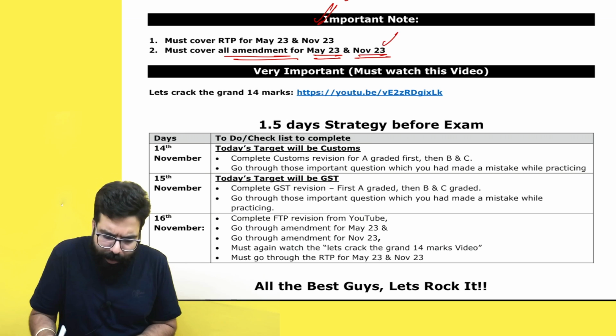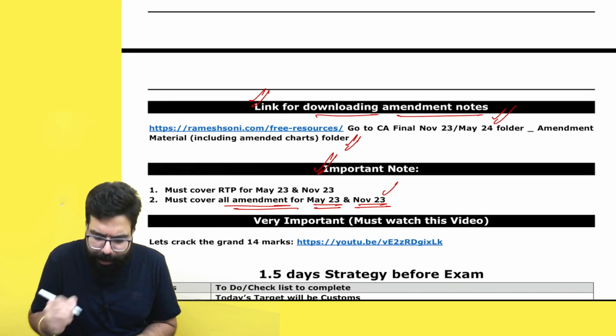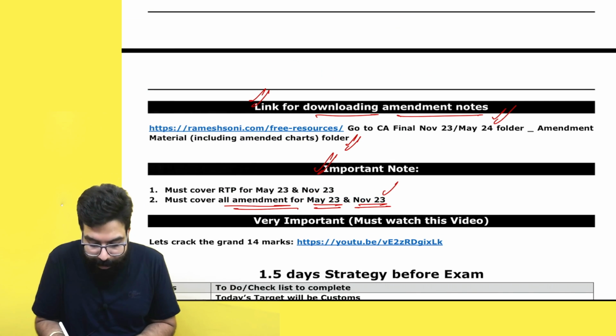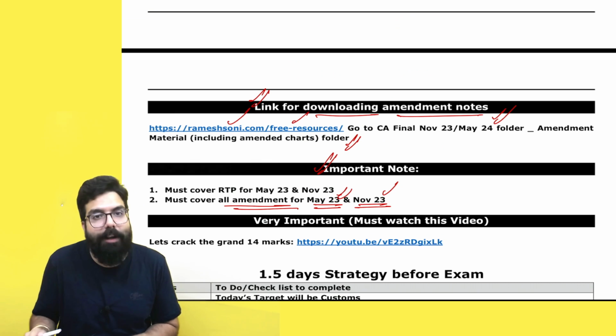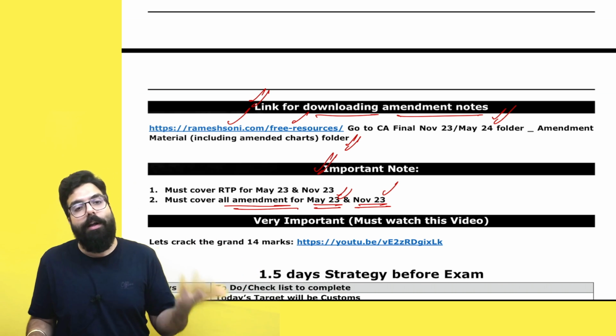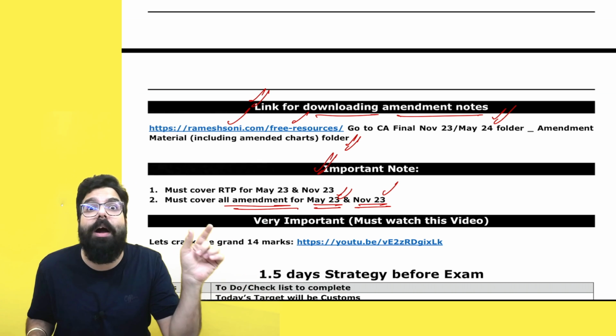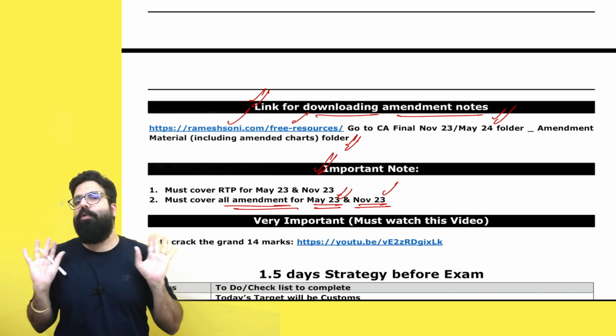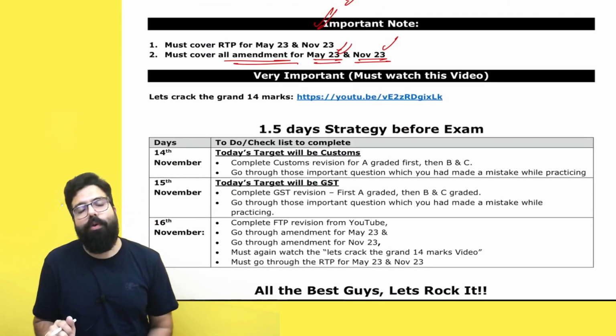Sir, for November 23 you have given the link of the amendment notes over here. Nothing, for May 23, you have to go to rameshsoni.com, Free Resources, CA Final May 23 folder. There you will find the amendment notes, statutory updates for May 23. You can download that also. After that, you know what?